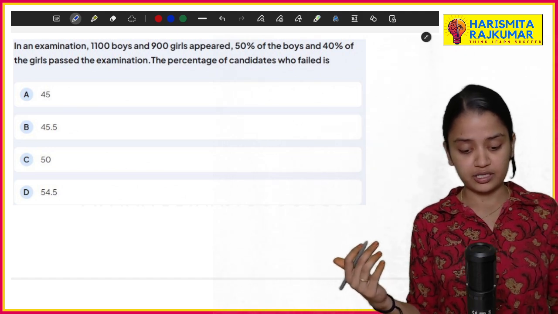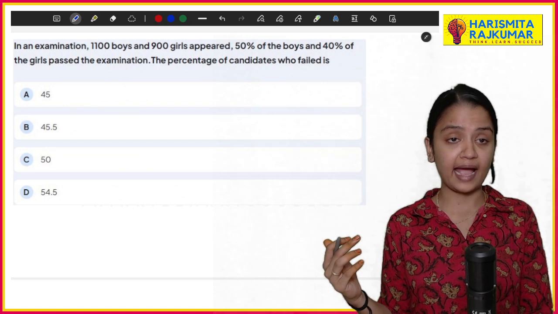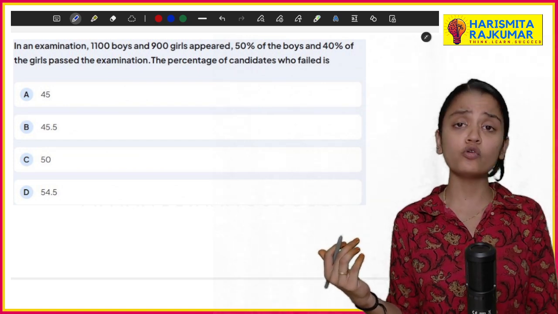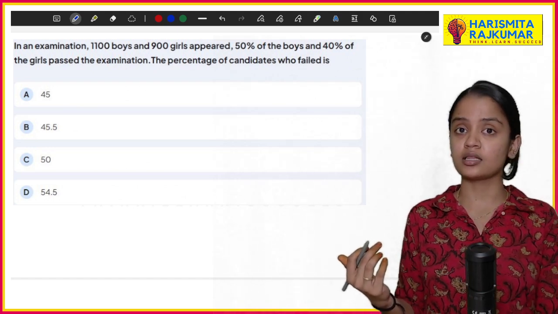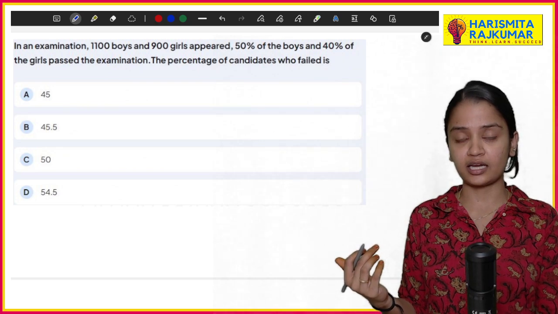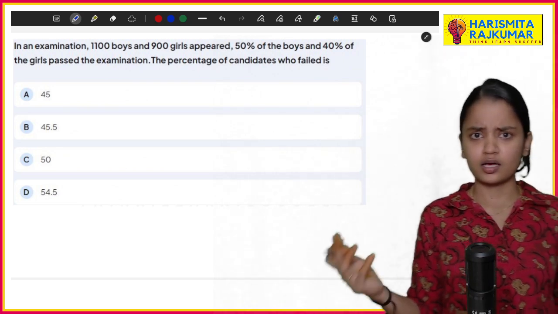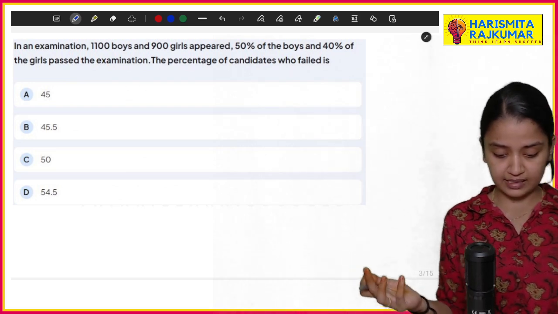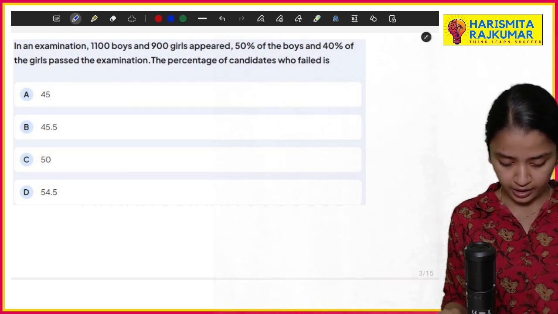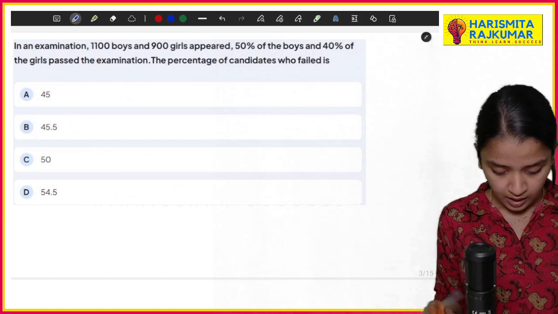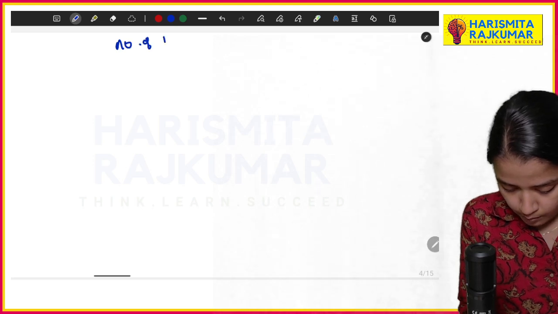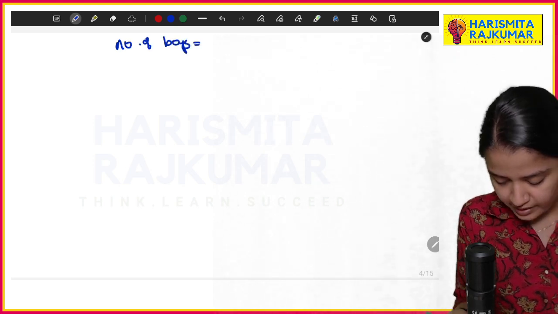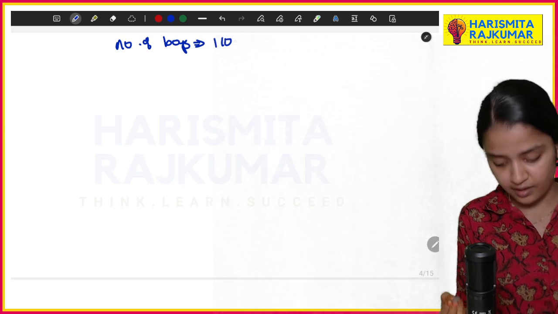Now, the question is, what percentage of candidates failed? So let us find the number of failures in boys and the number of failures in girls. For that, what are you supposed to do? The number of boys here is 1,100.